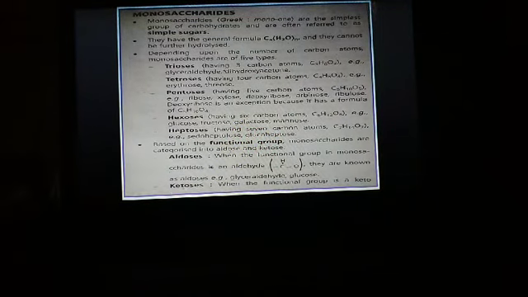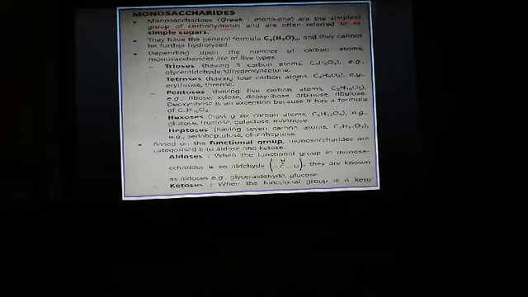So first of all, we should know what is monosaccharide. As we all know, mono means one and saccharide means sugar. So it is the smallest group of carbohydrates, also known as simple sugars.